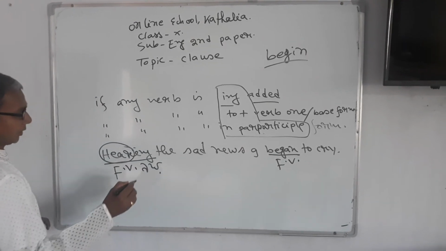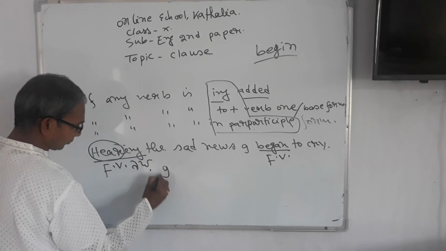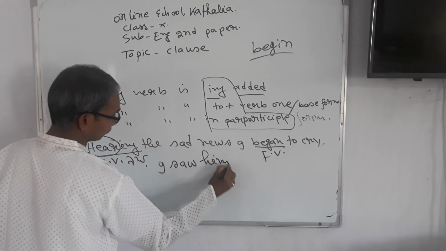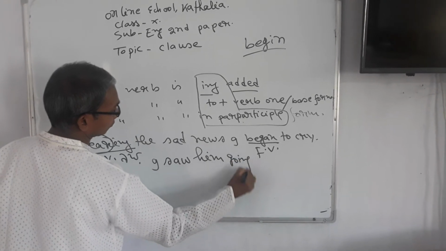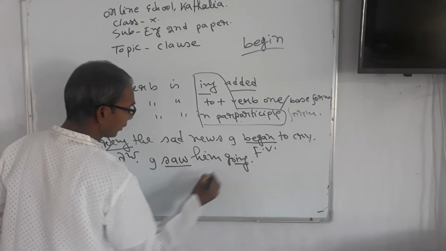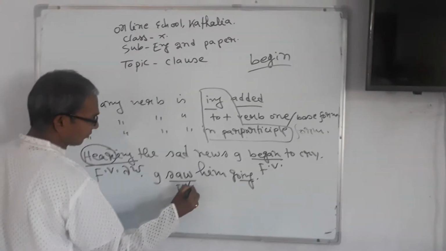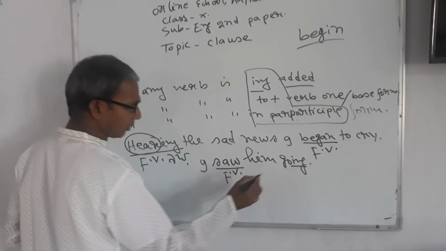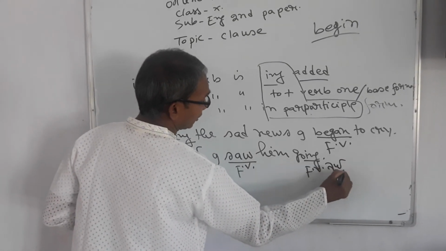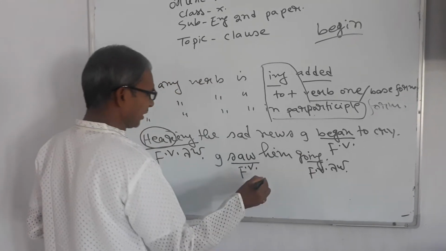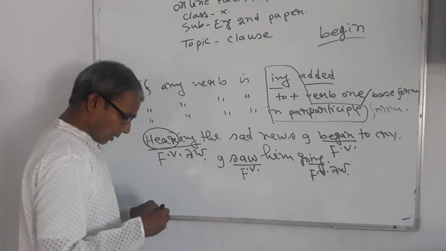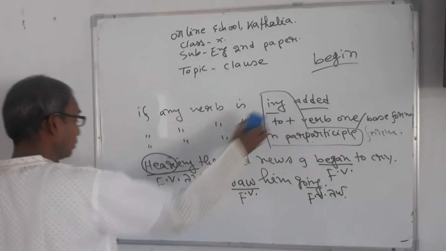I am going to write another example. There is more than one verb, saw and going. Saw is the finite verb because it is in past form, and going is not a finite verb because it is ing added, and an ing-added verb will never be a finite verb. I am going to write down another example of this rule.